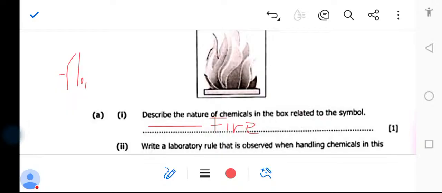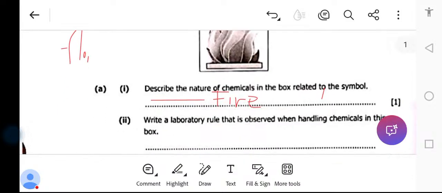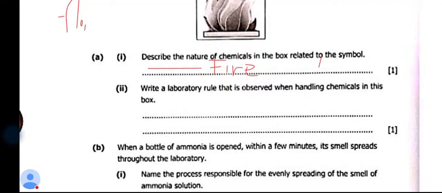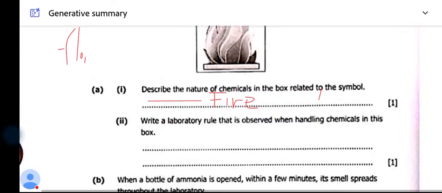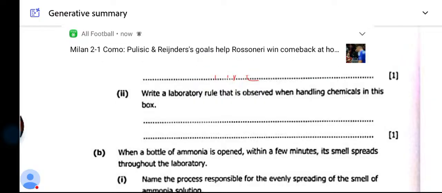Now we go to the next question here. So the next question is asking you to write a laboratory rule that is observed when handling chemicals in this box. Number 1, you've seen it is made up of fire, so it must be kept in a cool place which has low temperature, because if this is fire here, meaning it is highly flammable, any mistake, it will catch fire.